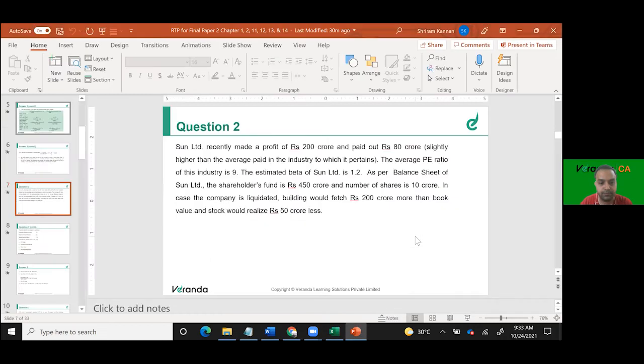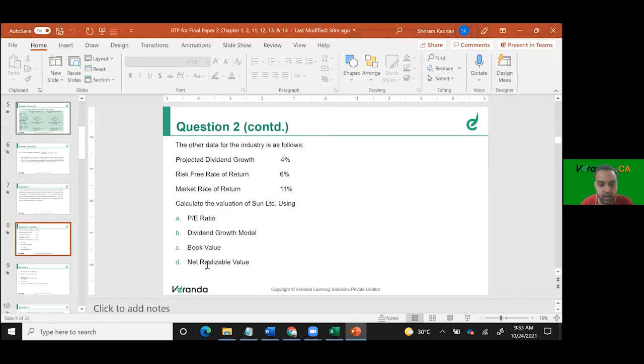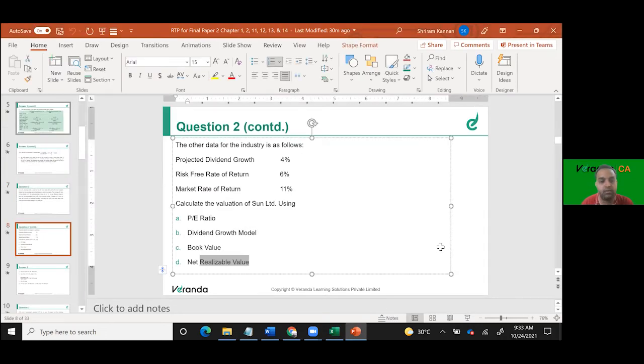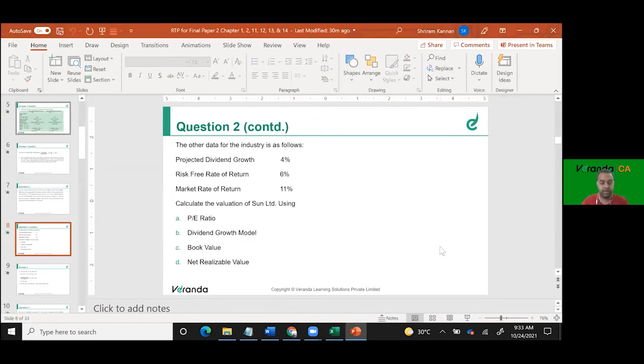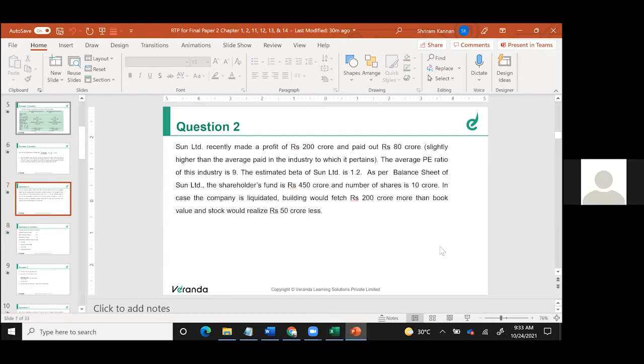Option 4, NRV. Calculate the value of the company using net realizable value. Net realizable value is at book value terms or fair value terms? Fair value terms. Is any fair value given? Yes.